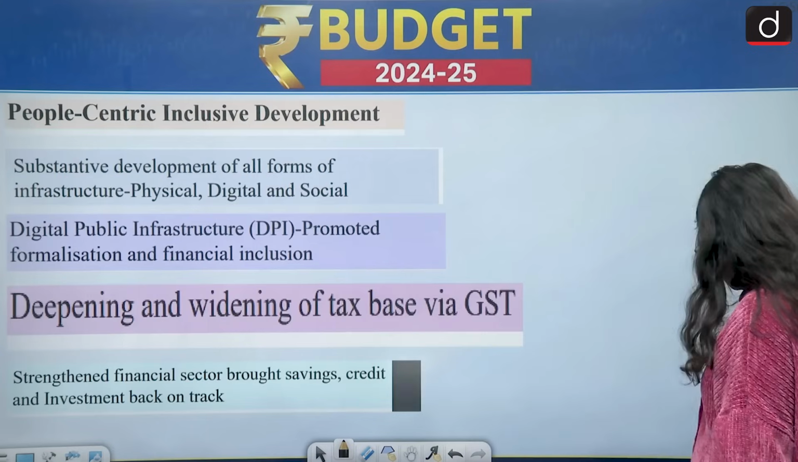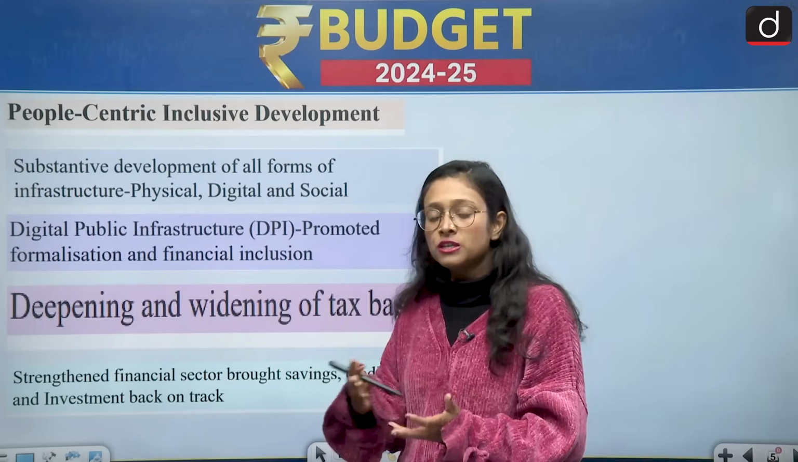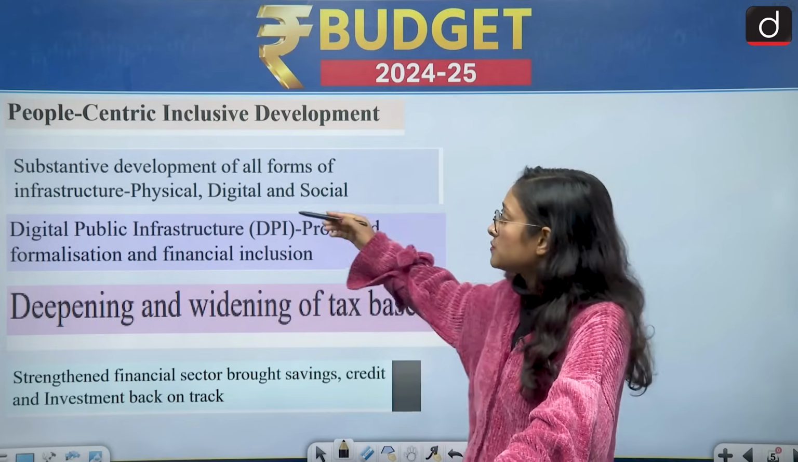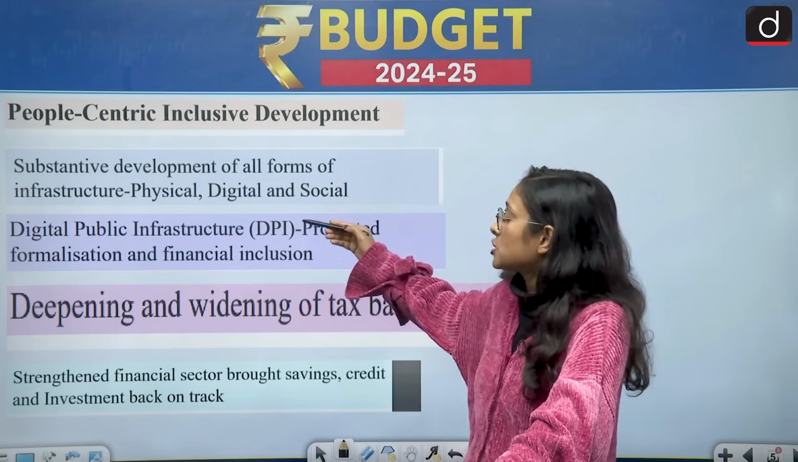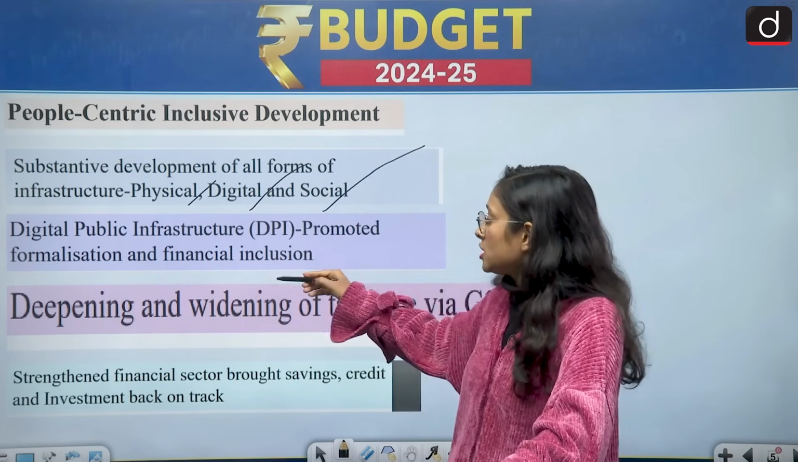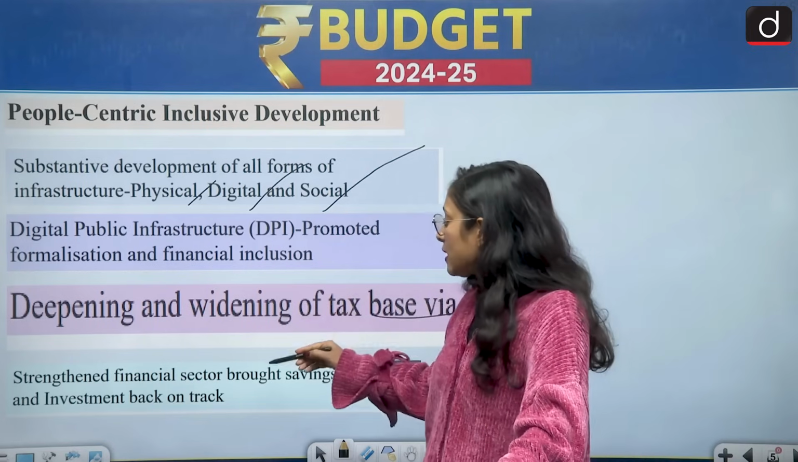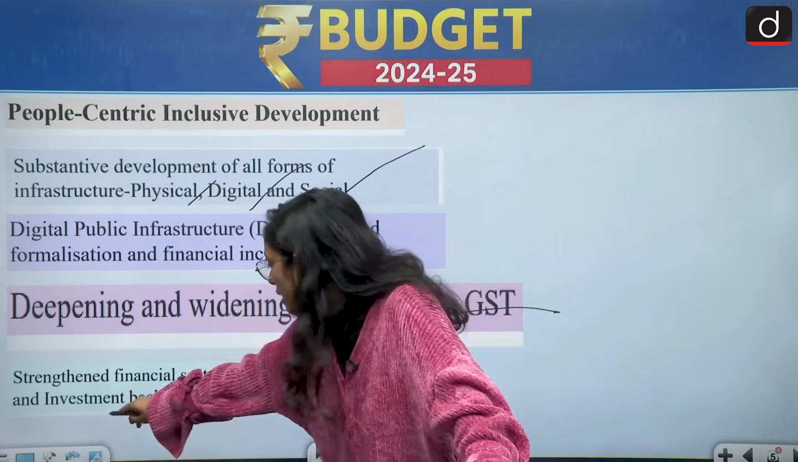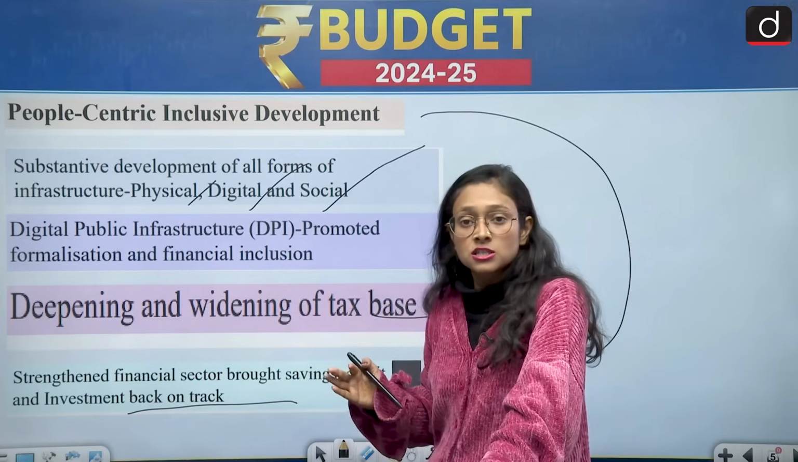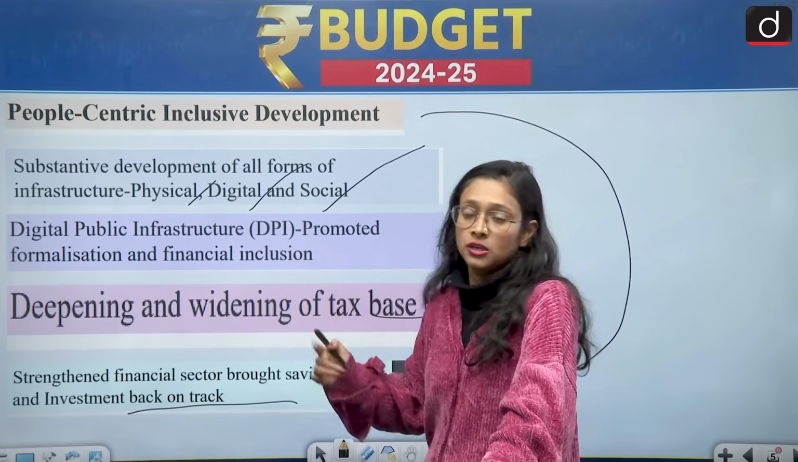Moving on to another slide. This slide is about the achievements of the government so far, and on which areas they have worked and are going to work. People-centric inclusive development, substantive development of all forms of infrastructure, physical, digital and social, digital public infrastructure, promoted formalization and financial inclusion, deepening and widening of the tax base via GST, strengthened financial sector, brought savings, credit and investment back on track. So what all these themes are saying is that the government is not looking at just the physical infrastructure, they are also looking at the digital and social, and they are also looking at the tax scenario of the country.